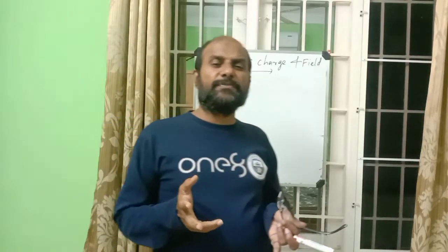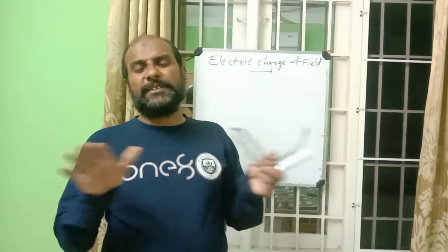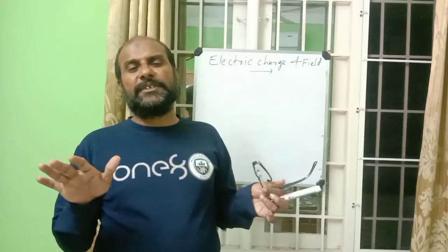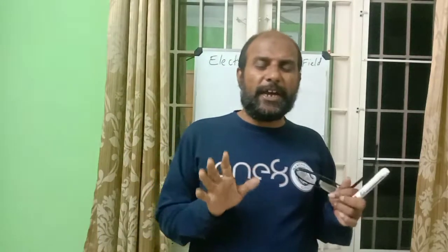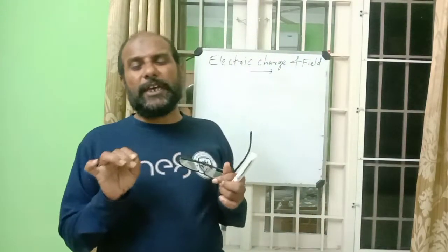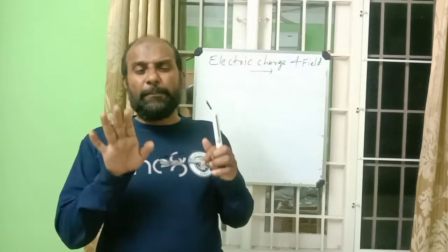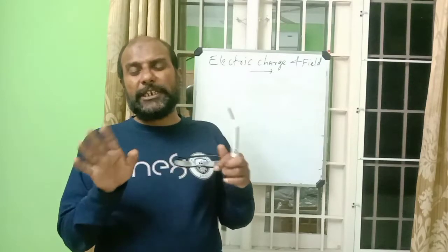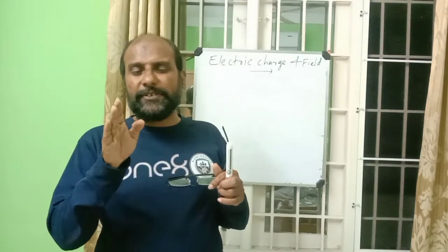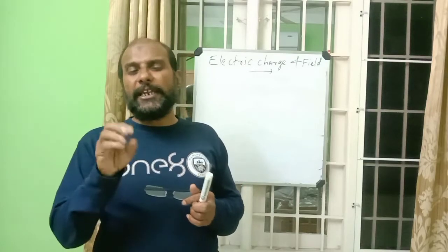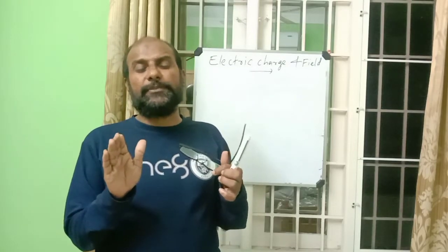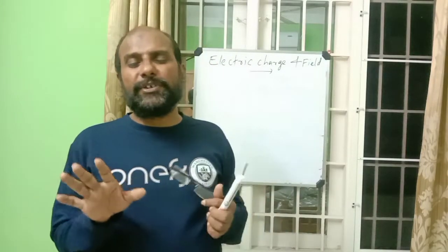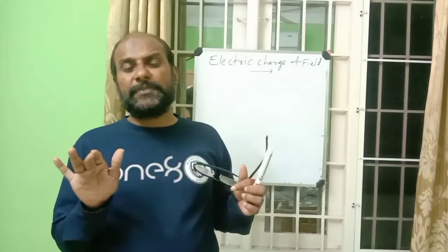In the universe, most bodies appear in a neutral state because matter is made up of atoms. In almost all atoms in the normal state, the number of protons and the number of electrons are equal. A proton has 1 unit of positive charge and an electron has 1 unit of negative charge. So they are equal in almost all atoms. They are electrically neutral, so substances in the universe appear in a neutral state.